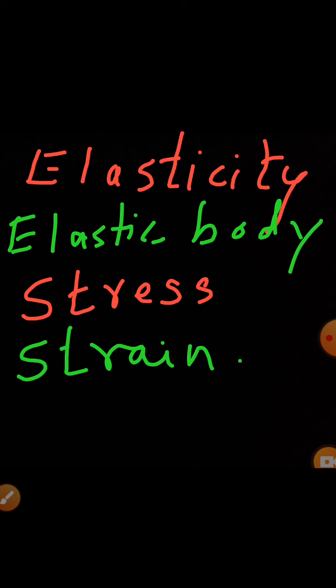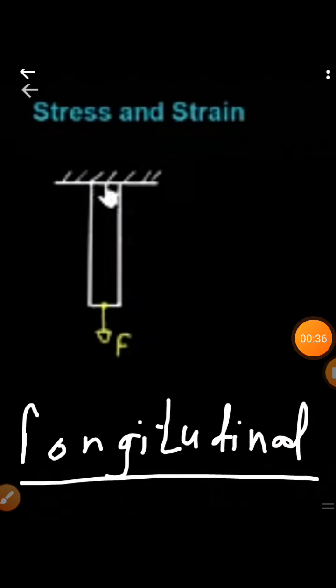We are going to see the types of stress and strain. The first type of stress and strain here is the longitudinal stress and strain. This type of stress produces change in length of the body.